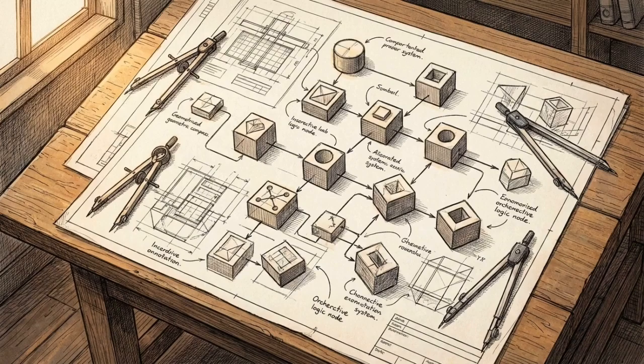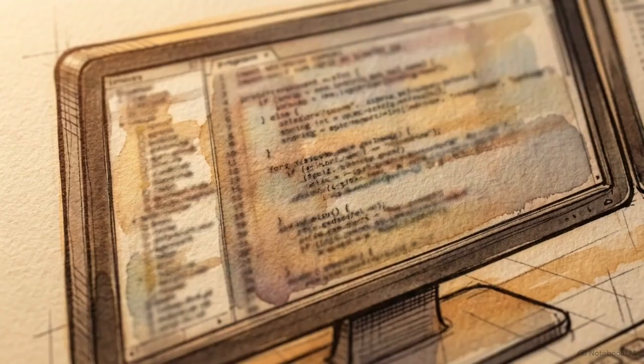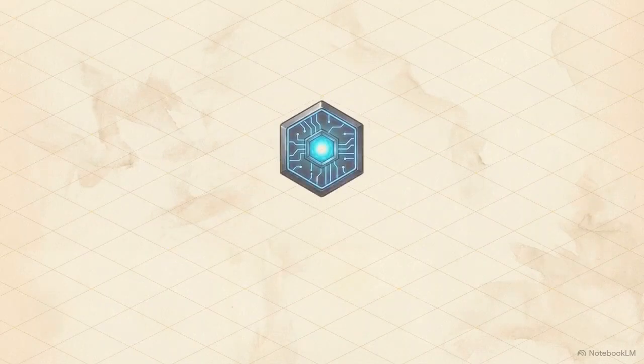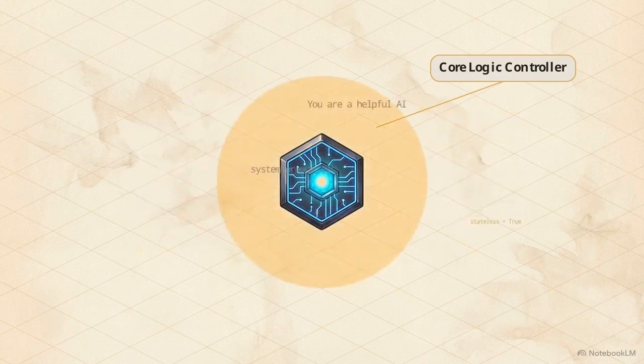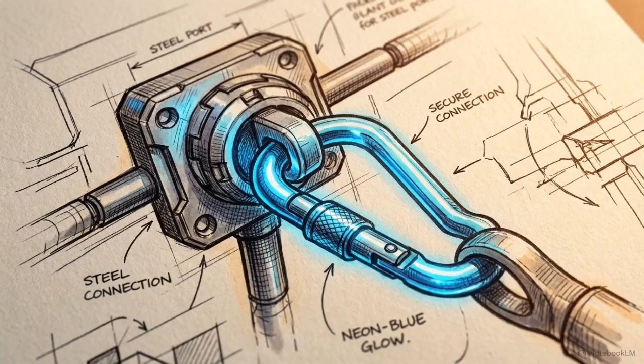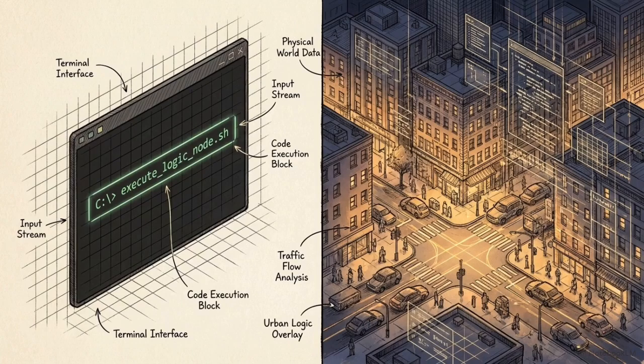Deploying a functional application relies entirely on your understanding of system architecture rather than your fluency in a specific coding language. We map this architecture with the foundational orchestration layer. This glowing hexagonal node is the core logic controller. Those text strings wrapping around it represent the system prompt, dictating rules, but offering zero long-term memory. To break the model out of its isolated environment, we introduce action hooks. These are predefined functions that give the model permission to interact with the real world.